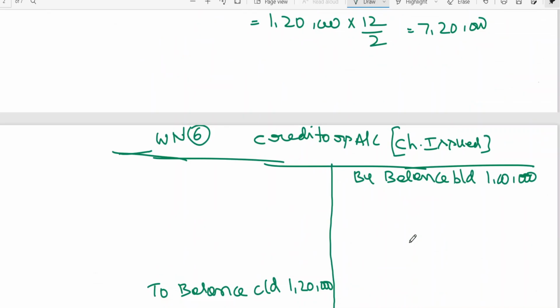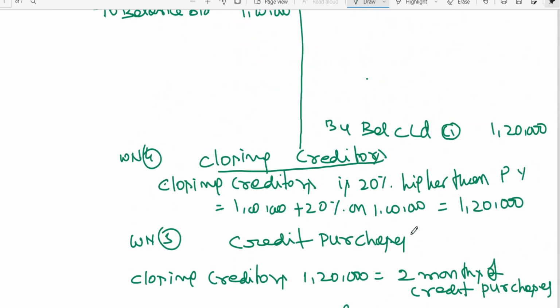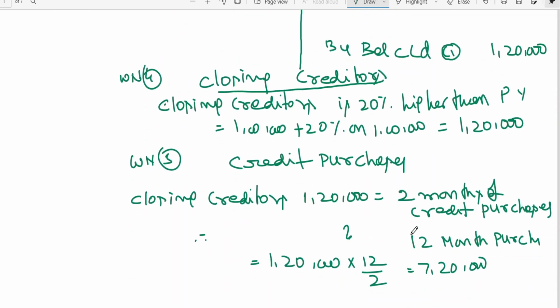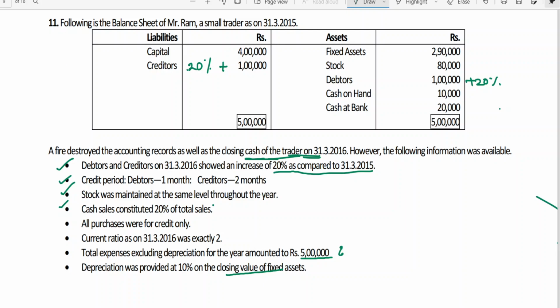Now, in creditors, I got the closing balance. This closing balance of creditors I got from working notes number 4. Next, closing bank balance. Because if you look at it, this adjustment is left out now. Current ratio as on 31st March 16 was exactly 2.